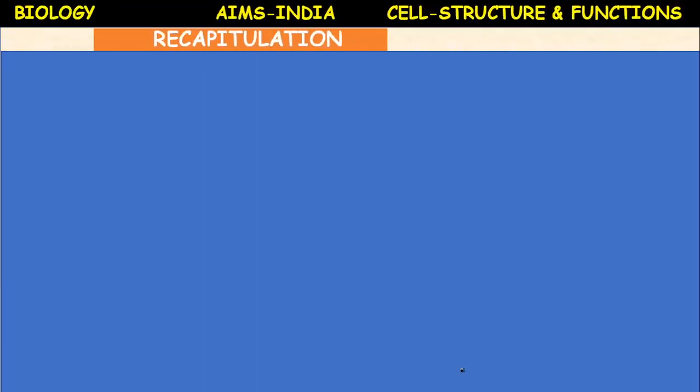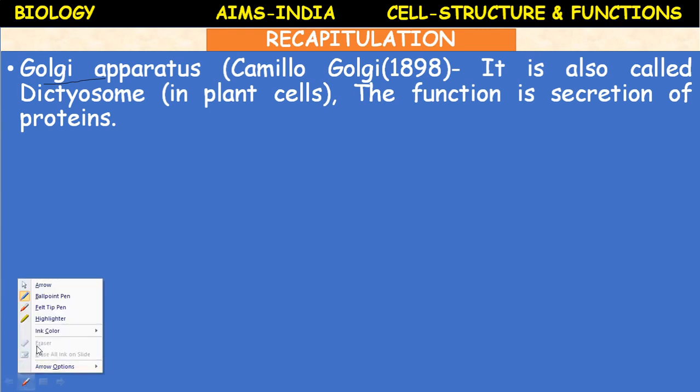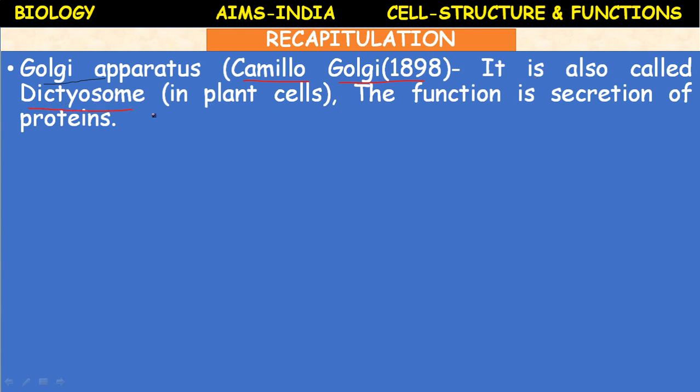And we also studied about Golgi apparatus. The Golgi apparatus was discovered by Camillo Golgi in 1898, and it is also called a dictyosome. Please note down, children, some important terms which we didn't come across in the textbook. Golgi apparatus is also called a dictyosome, particularly in plant cells.